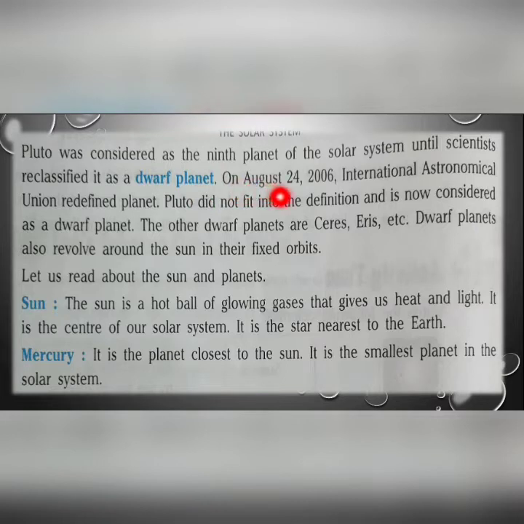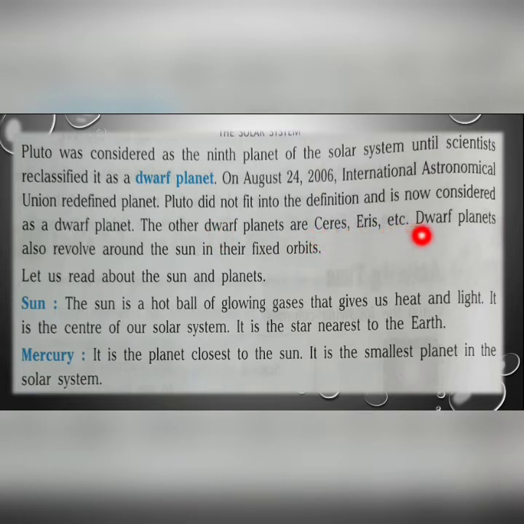On August 24, 2006, the International Astronomical Union redefined planet, and Pluto did not fit into the definition, so it is now considered as a dwarf planet. The other dwarf planets are Ceres, Eris, etc.